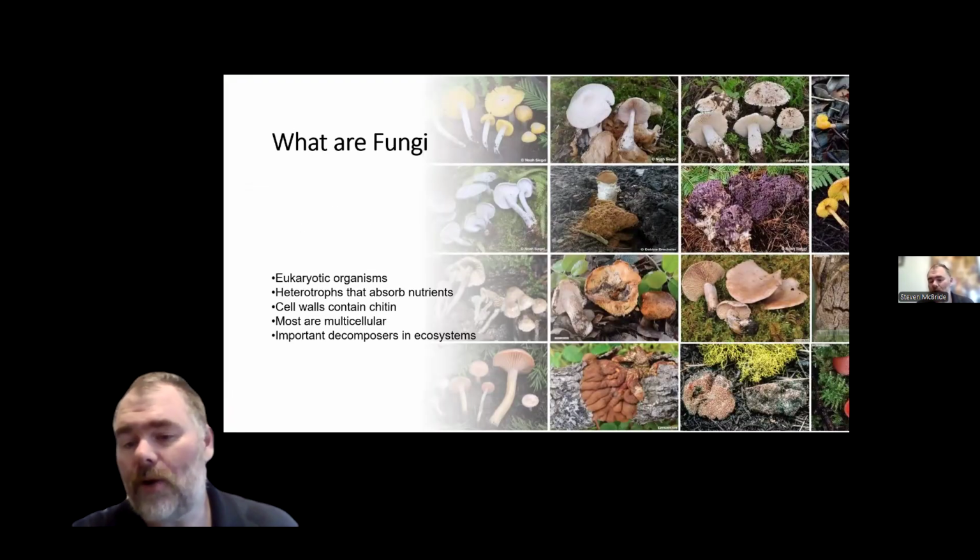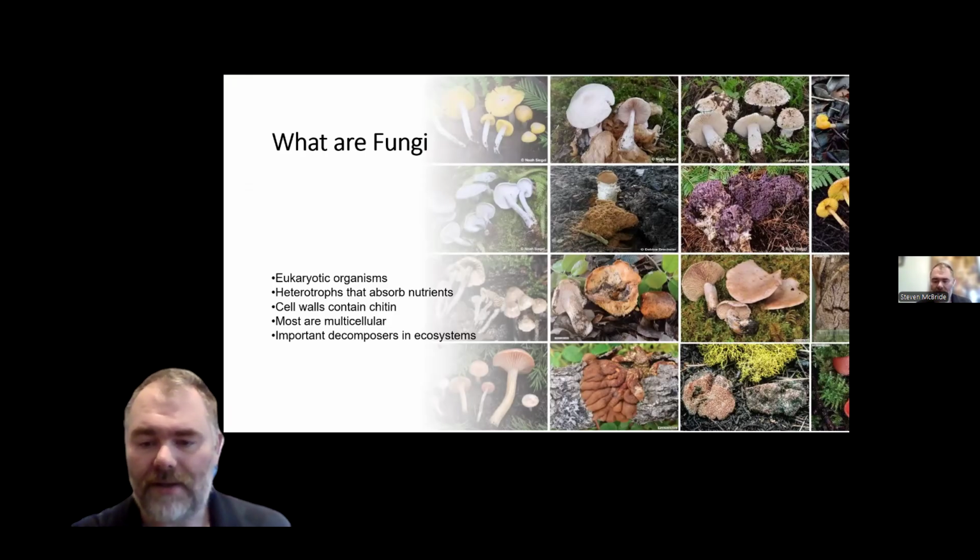Fungi are eukaryotic organisms, meaning their cells contain a nucleus and membrane-bound organelles. Unlike plants, fungi do not carry out photosynthesis. Instead, fungi are heterotrophs that absorb nutrients from their environment. They release digestive enzymes outside the cell, break down organic matter, and then absorb the smaller molecules.